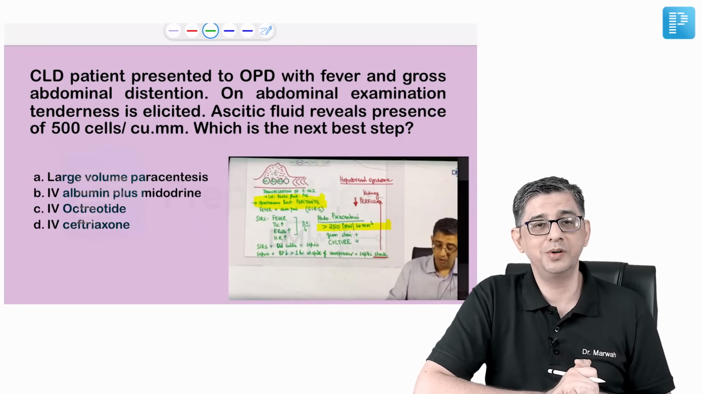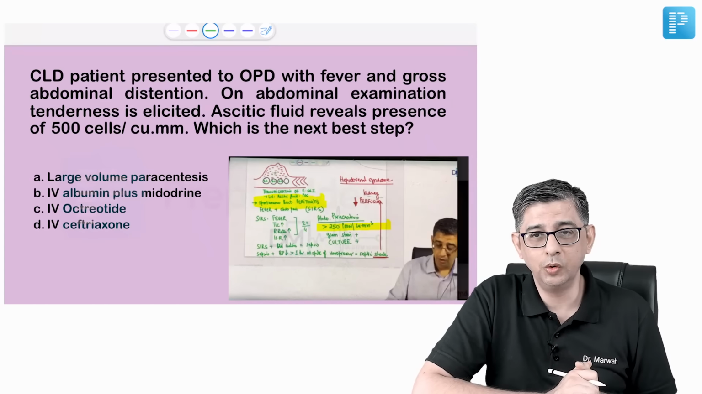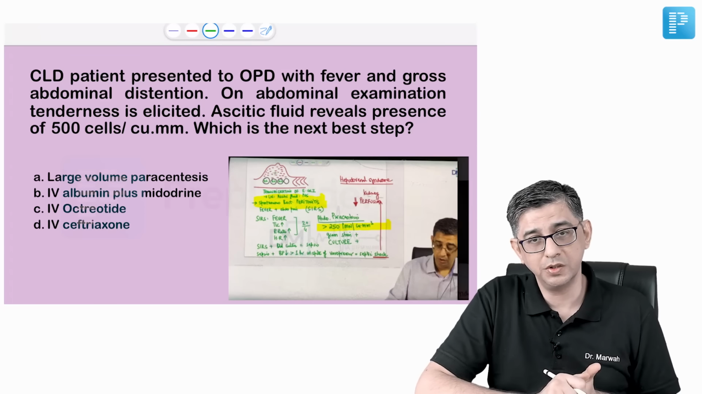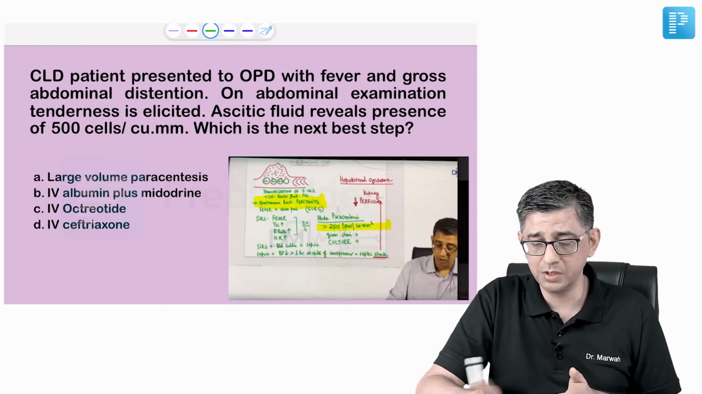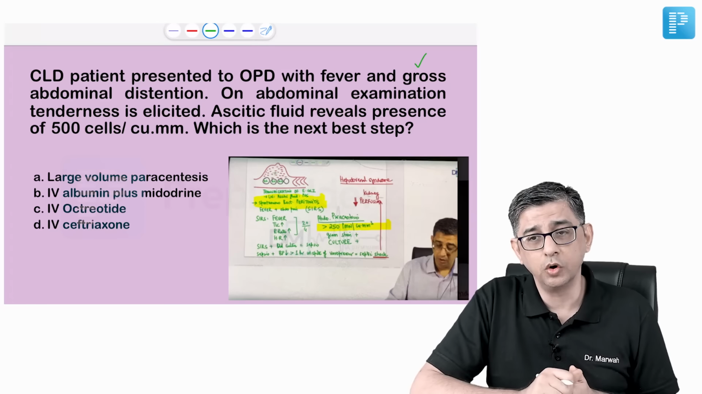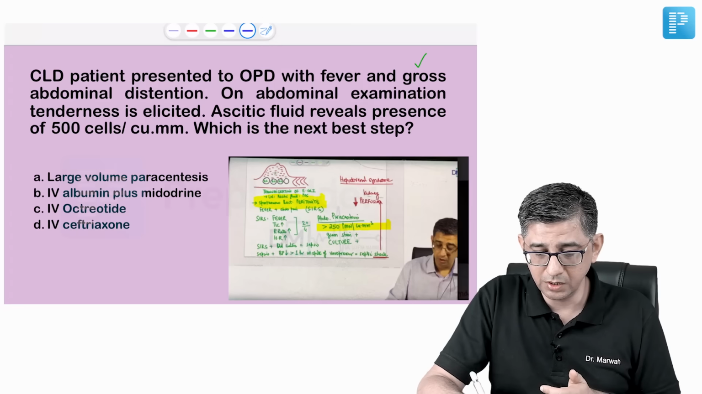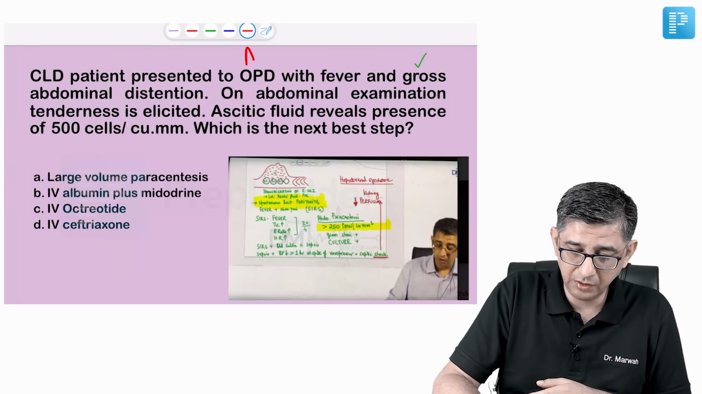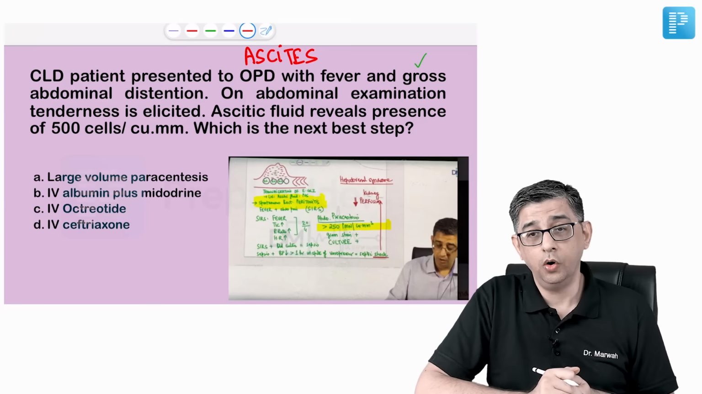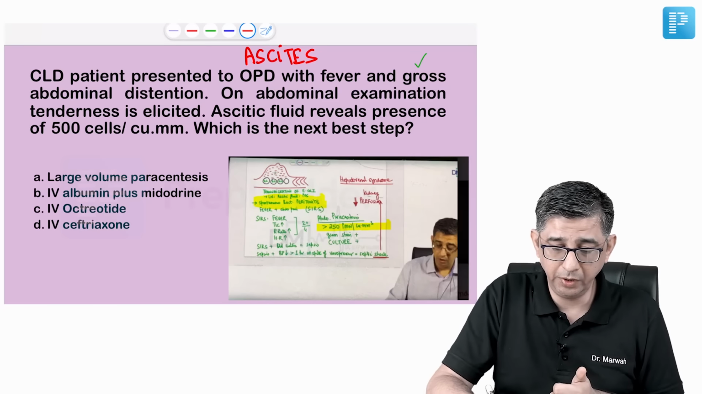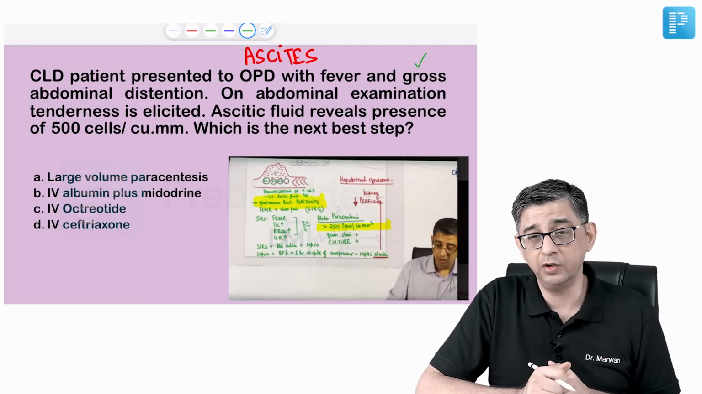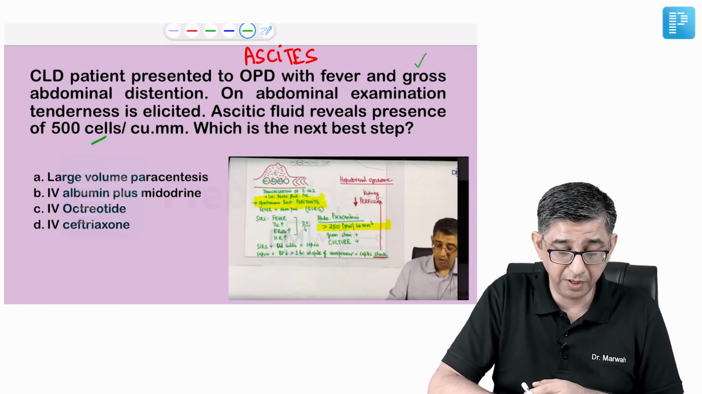The next question talks about this CLD patient who has presented to the OPD with fever. So every time you have chronic liver disease, there will definitely be cirrhosis, and cirrhosis will contribute to ascites, because he is himself saying he's having fever with gross abdominal distension. So considering the gross abdominal distension in this person, first thing that I'm very clear about is that the CLD patient has presented to me with ascites. On abdominal examination, there was some tenderness elicited, and along with this, maybe a paracentesis was done by the physician which showed presence of 500 cells.